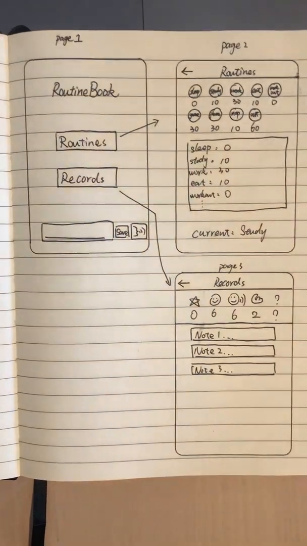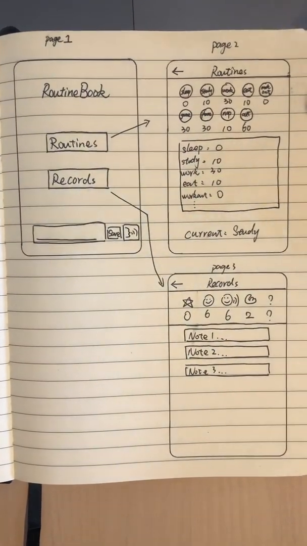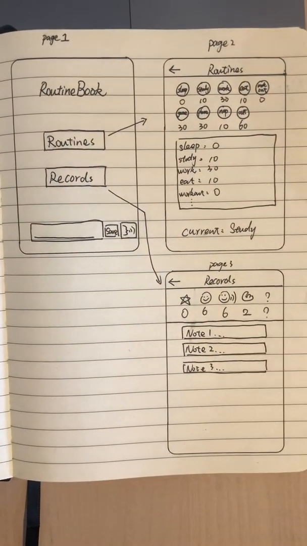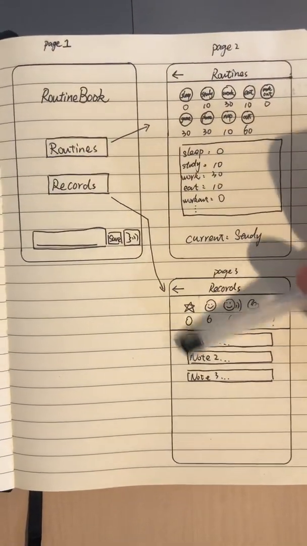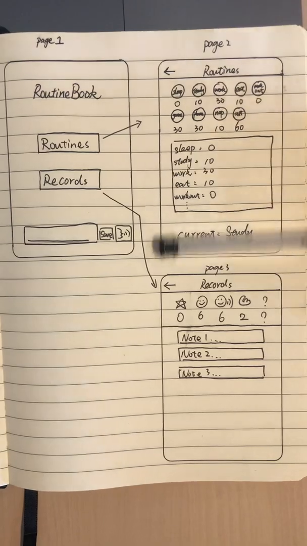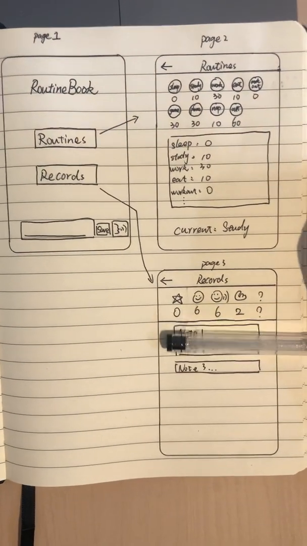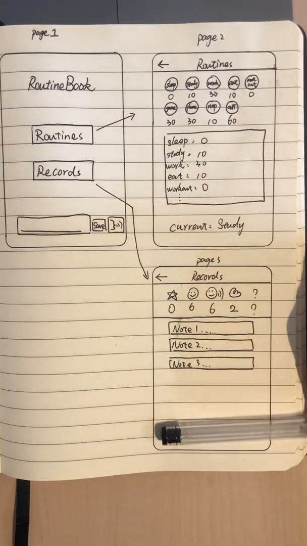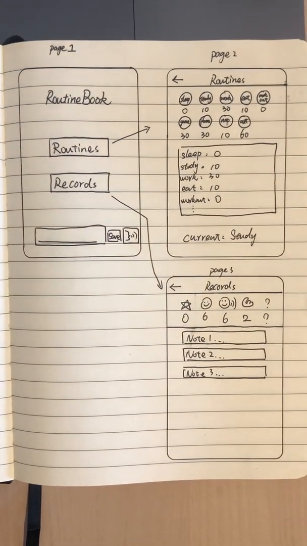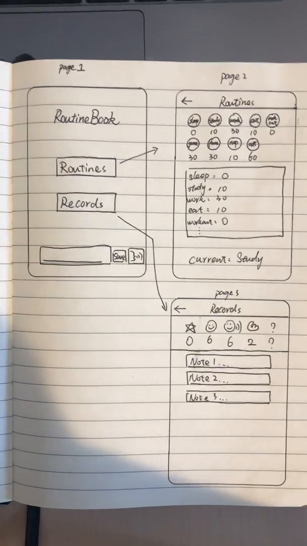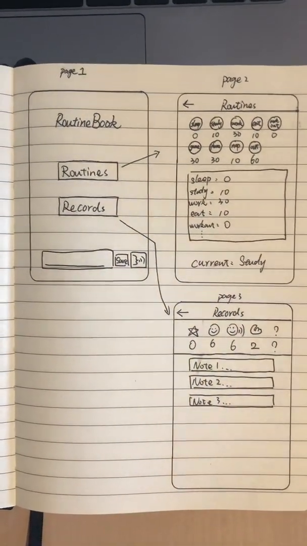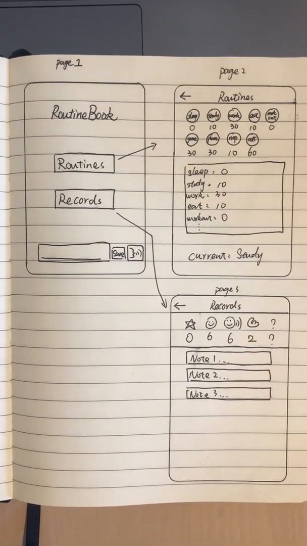You might be driving or rushing for something else, but something comes up in your mind, record it here, then come back and look at your routine, behavior, and all the notes that you have. It's a really good habit to build, not only for students but also for young professionals.